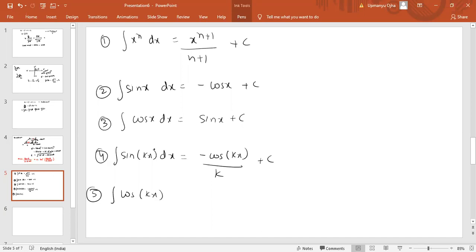K is some constant multiplied with the angle. That formula is sin kx by k plus c. Okay, fine. I'm not teaching fully, I'm just giving the formulas of integration. Okay, fine. Next formula is,